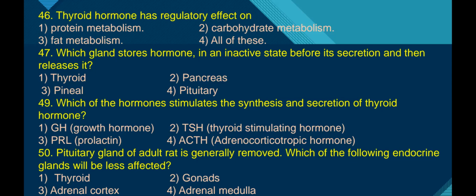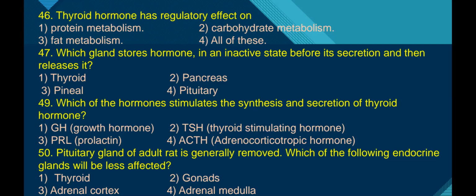Next, prolactin. Prolactin is responsible for the growth of mammary glands and the production of milk. Next, ACTH, adrenocorticotrophin hormone. This hormone is also released from the anterior pituitary and it stimulates the adrenal cortex to release the corticoids.